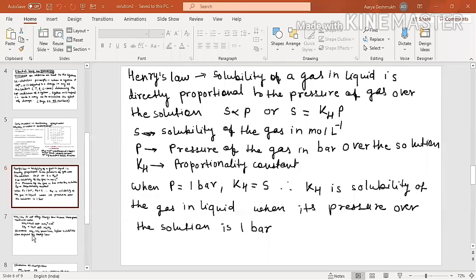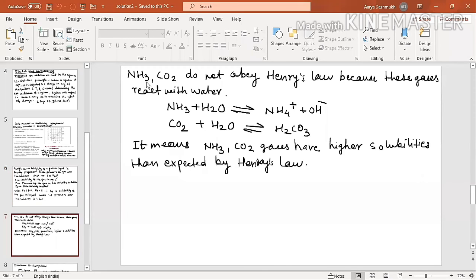Now there are some exceptions. So ammonia, carbon dioxide, they do not obey Henry's law because these gases react with water. So initially while explaining, I just use this sentence that if they react together, it won't be any longer a solution. त्याला solution नाही म्हणता येईल. अशी reaction जर झाली तर it is not solution at all. So this is the exception.